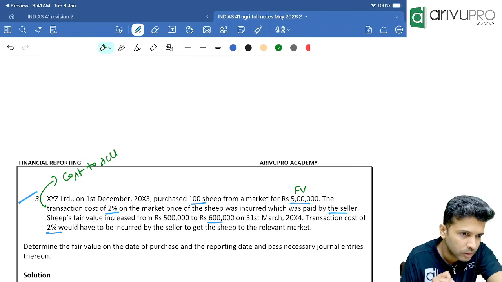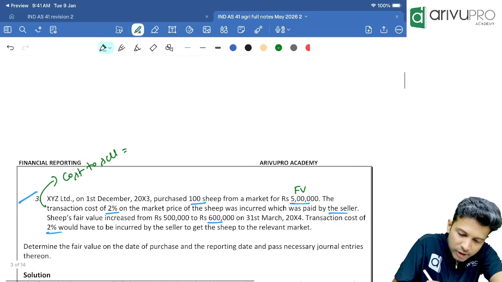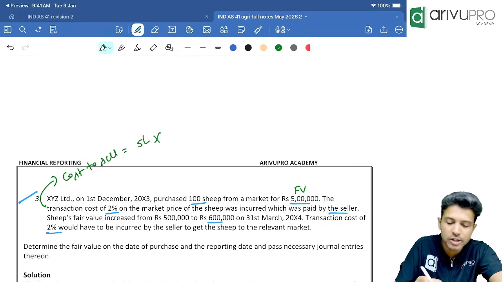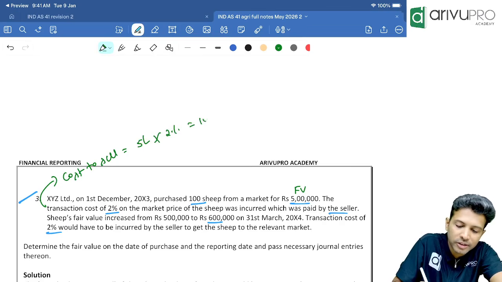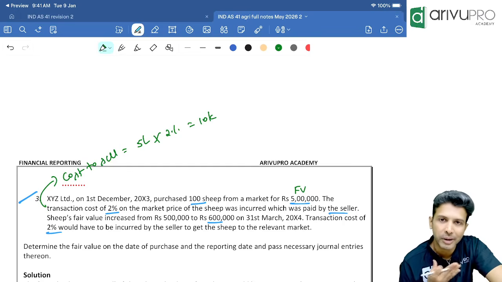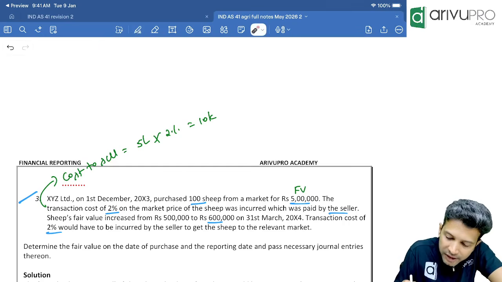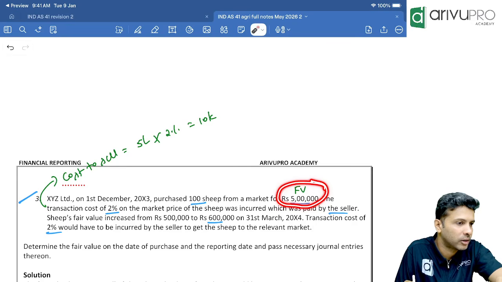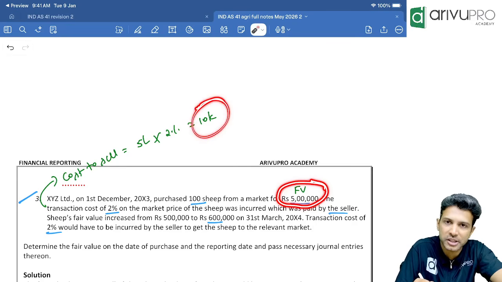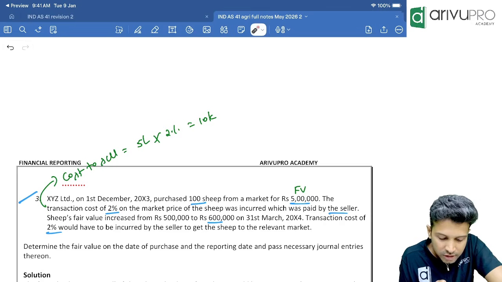Correct? Any problem? No. So how much is cost to sell here? The transaction cost is 2% of the market price. 5 lakh ka 2% is how much? 10,000. That is the cost to sell that they have given. It's not incurred by the buyer, it is incurred by the seller. Great. How much is the price the buyer paid to buy the sheep? 5 lakh only. Because this 10,000 cost is not incurred by the purchaser, it is incurred by the seller in order to sell. So it is a cost to sell.